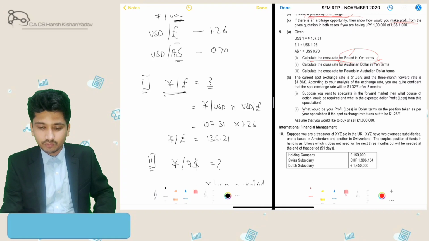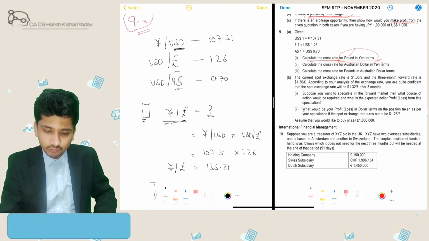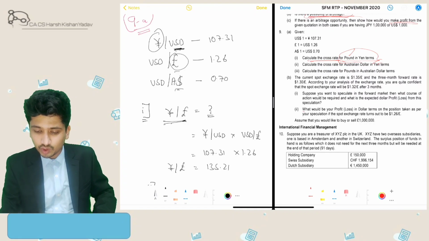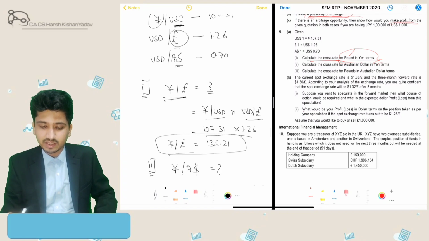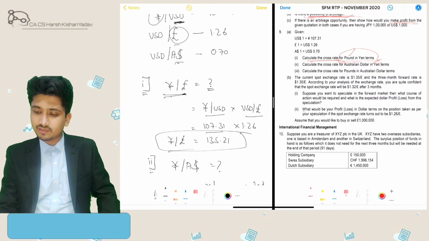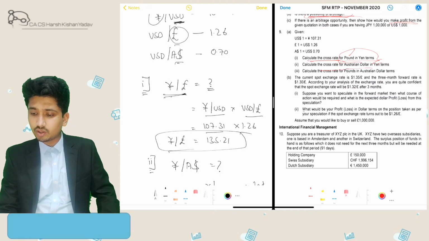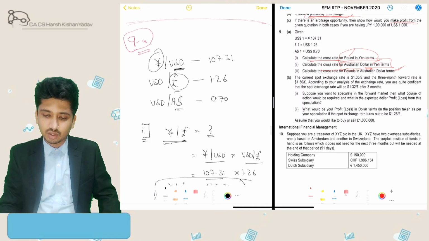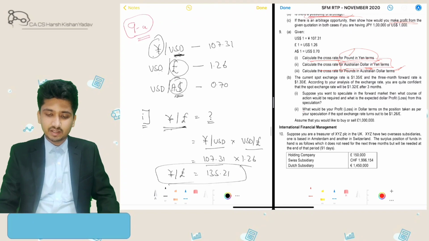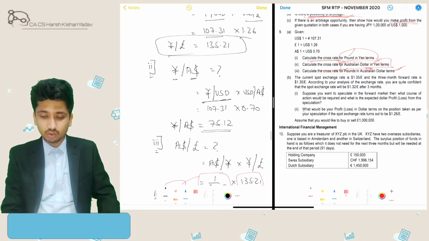So how to evaluate? First, how we will bridge: we need to go from yen here to pound here. We can go through USD. So I will take yen to USD and USD to pound, simply multiply both, and we will get yen to pound. Then second, we need to calculate the cross rate for Australian dollars in yen terms. Here the commodity is Australian dollars, so I will write this second and yen first. So how to go there? From here I need to go to here. First I'll go to USD, then from USD I'll go directly here. So yen to USD, USD to Australian dollars. Simply multiply, and we'll get the rate.